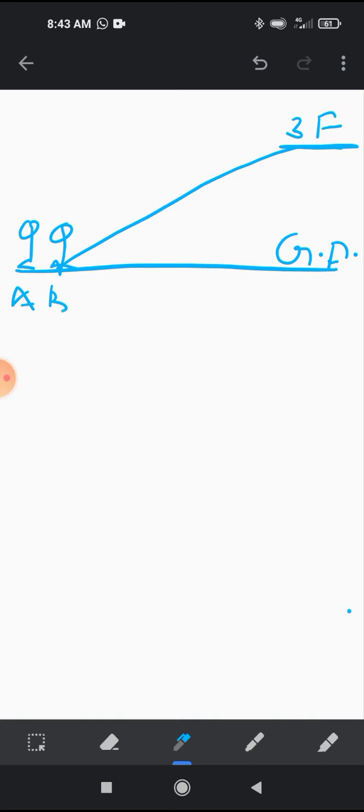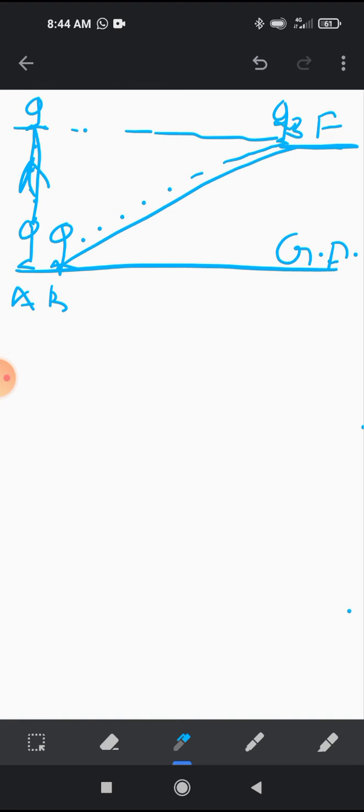Suppose A uses the elevator and reaches the third floor. This person A uses the elevator to go to the third floor. Person B takes this staircase to reach the third floor. So here A reaches here, B reaches here.